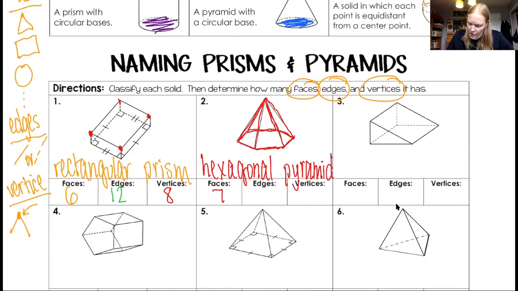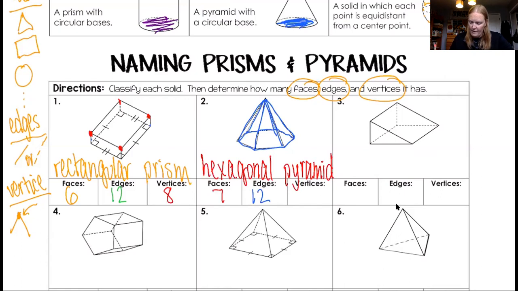Okay, we've got edges. So let's look at our edges. We've got, let's change colors here. I like to do that. We've got 1, 2, 3, 4, 5, 6. We have 6 edges coming off of just the top down. And then we also have, going around the bottom, 6 more edges because that's how many sides there are. So we have 12 edges.